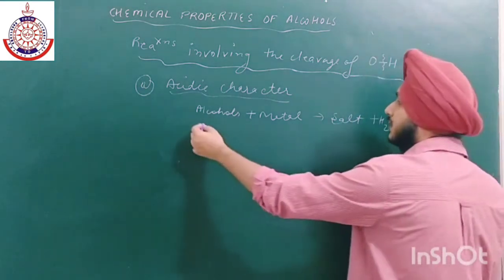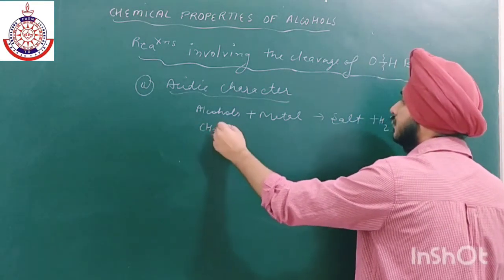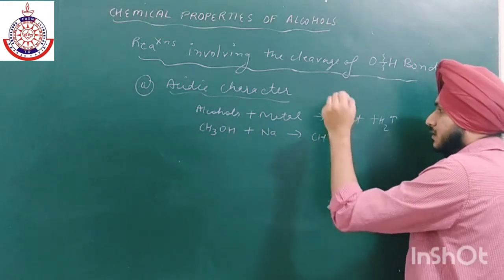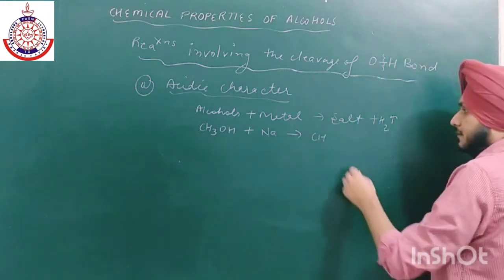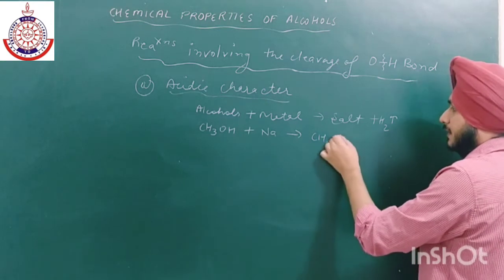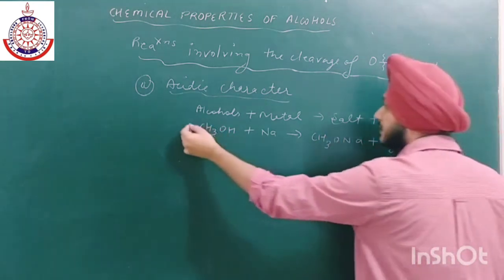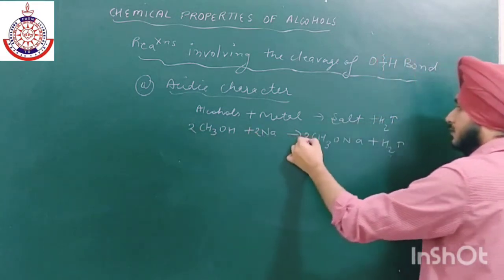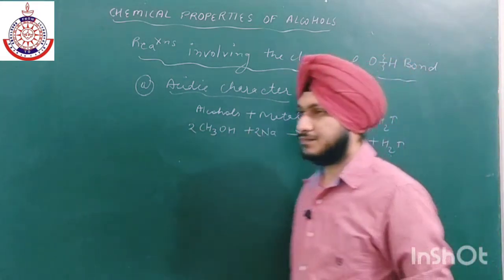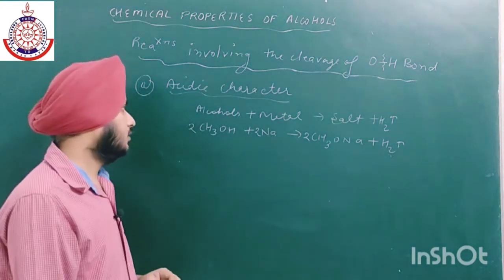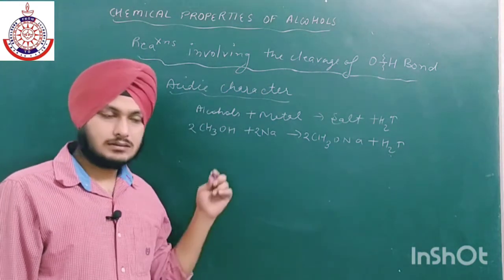So the general reaction is alcohol plus metal. Take any metal like Na. From here we will get CH3ONa plus hydrogen gas. Let us balance it: 2, 2 and 2. So from this reaction we can easily predict that alcohols will also act as an acid.